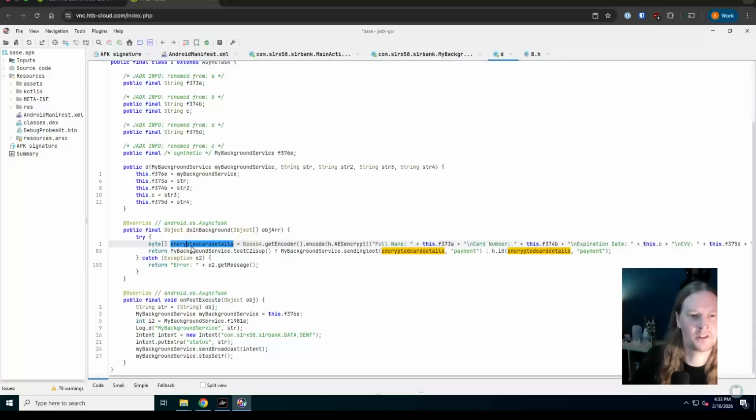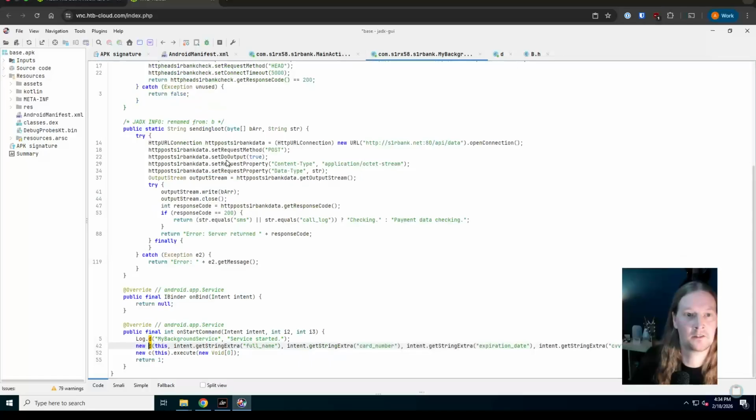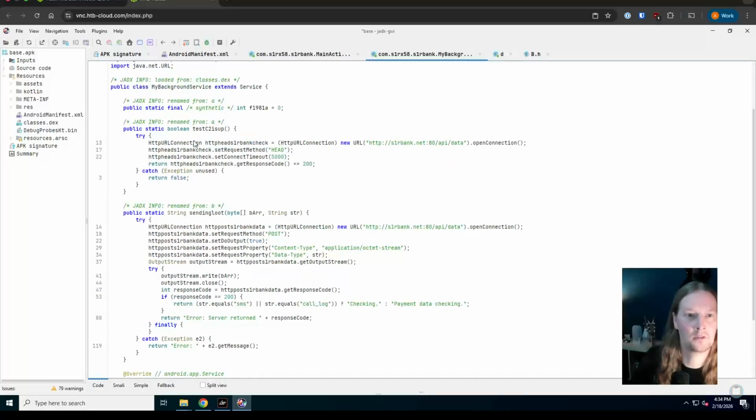Oh, actually, no, there is something else going on here. It's going to encrypt this, and then first of all, run that test C2 is up method. We know that was in here, test C2 up. That's doing their head request, waiting 5 seconds and waiting for a 200 response.